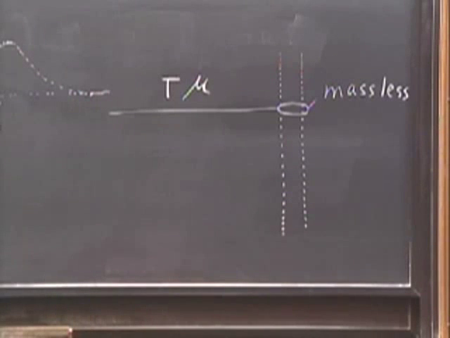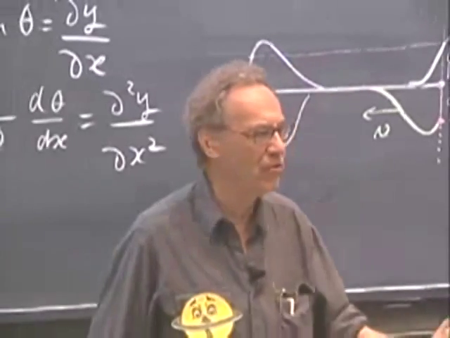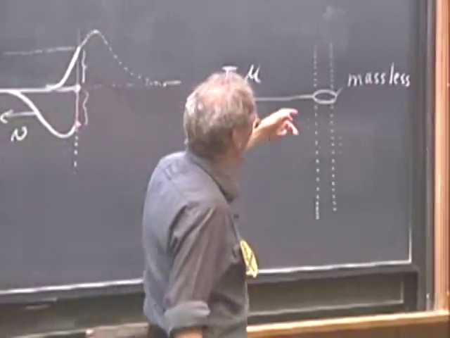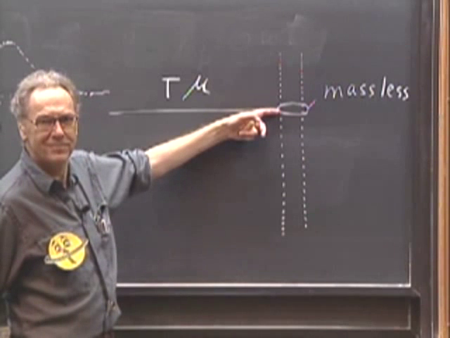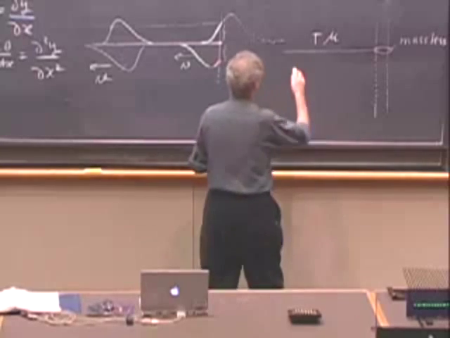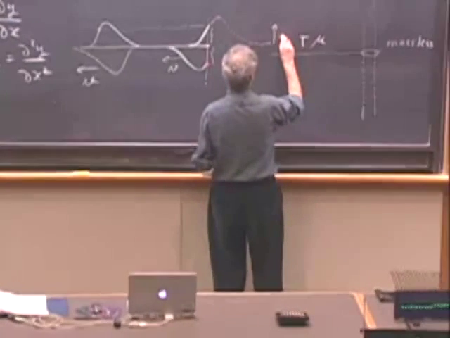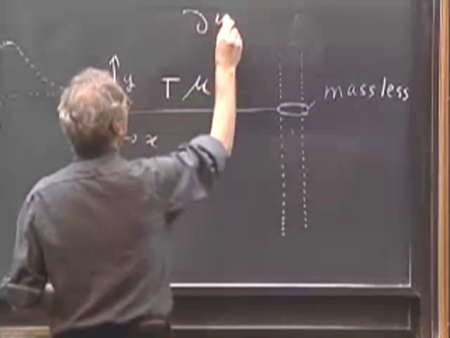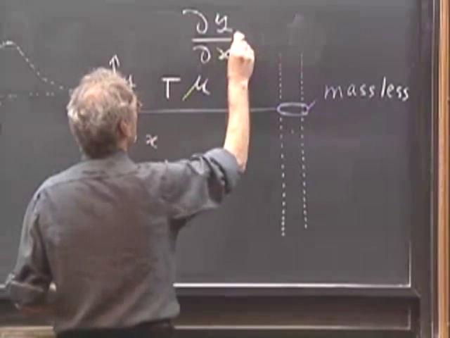You can photograph it before the pulse is there, after the pulse is there, at any moment in time. What will this point look like? It comes in at 90 degrees. dy/dx, if this is y, and this is x, at that location, dy/dx must be 0.